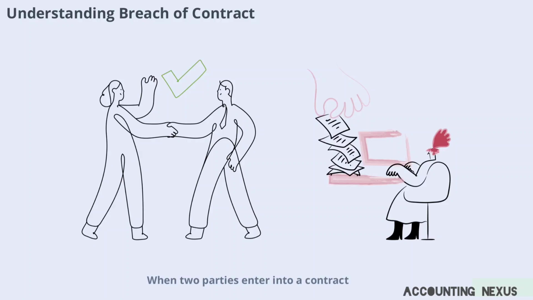When two parties enter into a contract, each side expects the other to fulfill their agreed obligations. But what happens when one party fails to do so without a lawful reason? This is called a breach of contract. Breach of contract can occur in several ways, and understanding these forms is crucial for anyone dealing with agreements, whether in business or daily life.